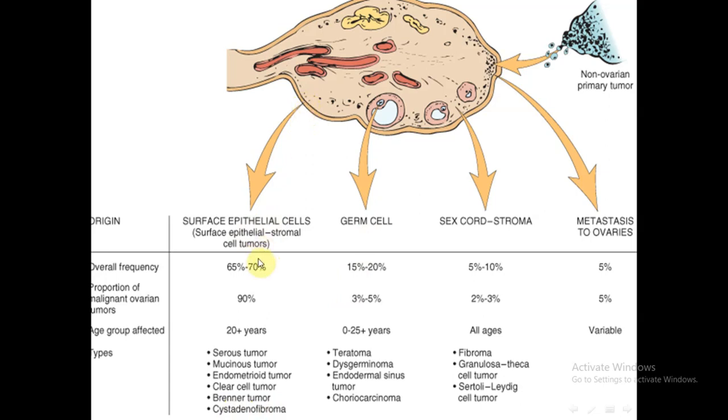They account for 65 to 70% of all ovarian tumors. And the least common is metastatic, which accounts for only 5% of all ovarian tumors. The second most common is germ cell tumors, which account for 15 to 20%. These include teratoma, dysgerminoma, endodermal sinus tumor, and choriocarcinoma. The sex cord stromal tumors account for 5 to 10% of cases, and include fibroma, granulosa theca cell tumor, Sertoli-Leydig cell tumors.